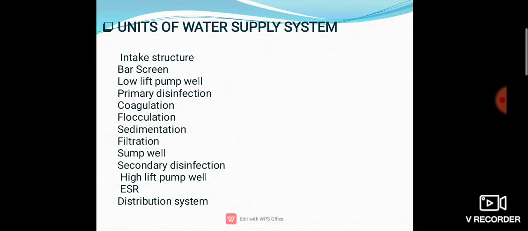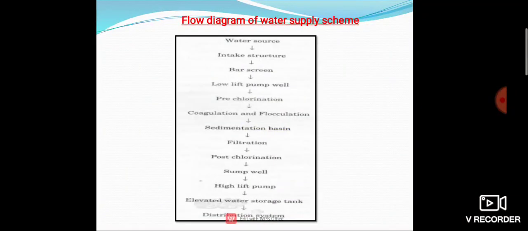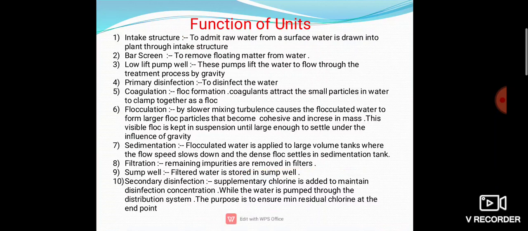Then there are different functions. Then bar screen. Next, this is the flow diagram for the water treatment. Again, the functions of units.